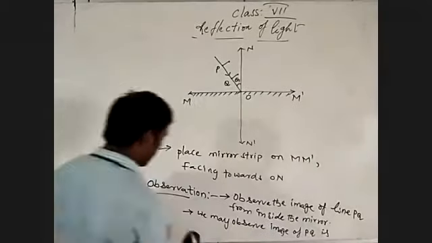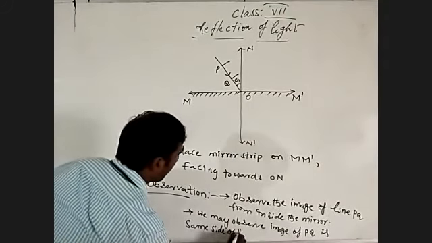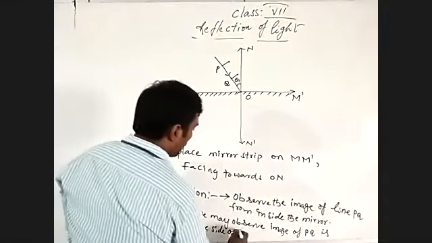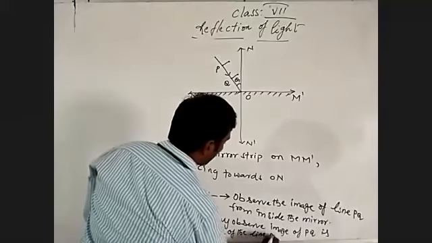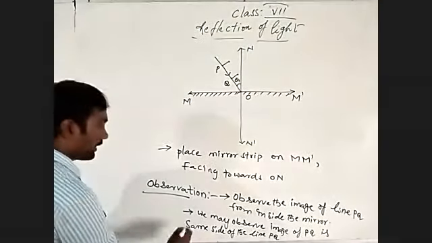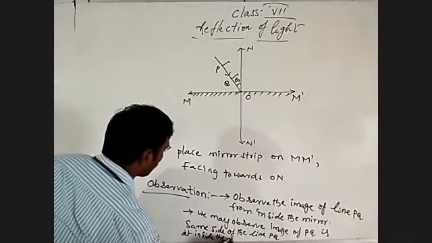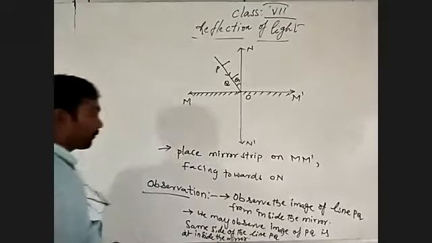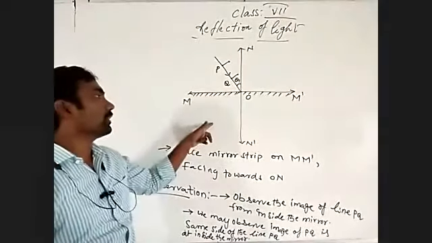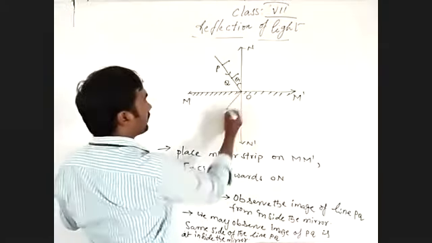is on the same side. The image of PQ is on the same side of the line PQ. Where? Inside the mirror. What are you going to observe? The image of PQ inside the mirror. Understand? It means we can draw it like that.